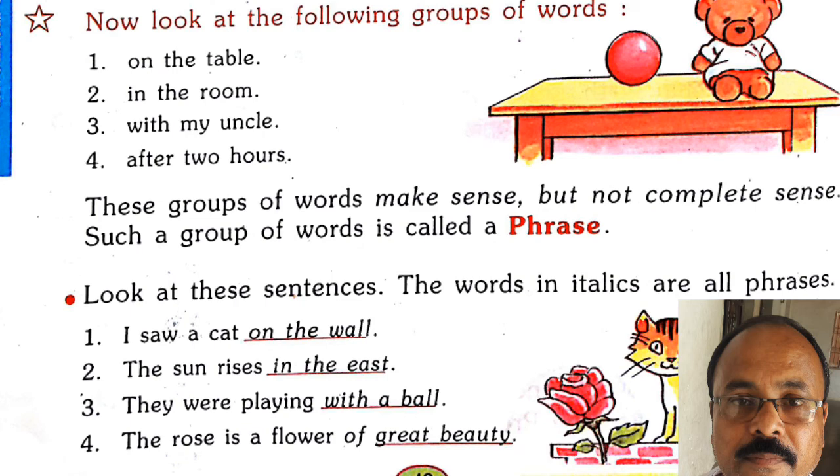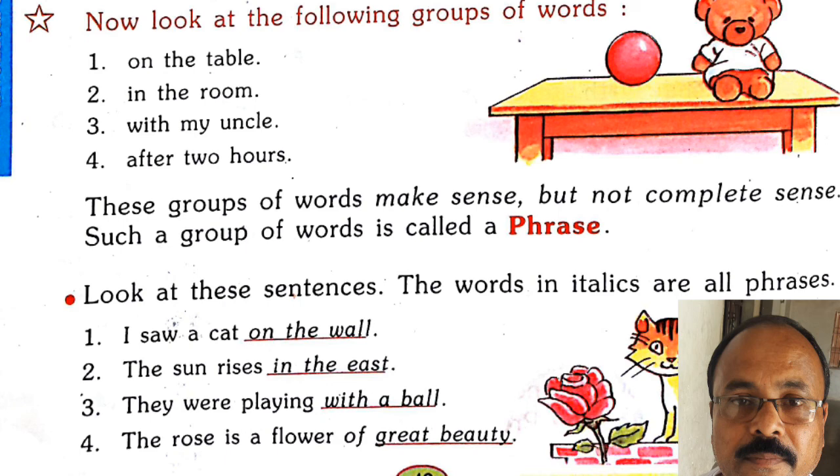The rose is a flower of great beauty. Here, great beauty is a phrase, and the rose is a flower of has been added with it. So after adding it, we can call it a sentence, and great beauty is a phrase. Then the rose is a flower of great beauty.